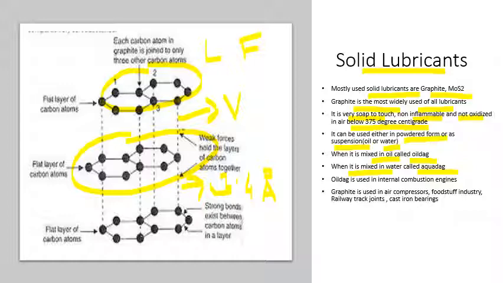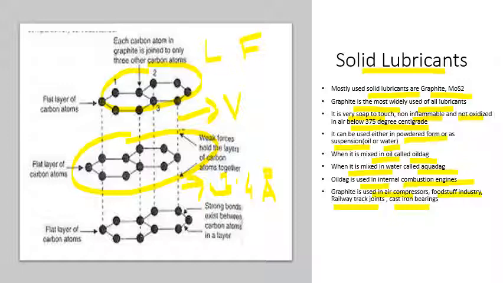The oil dag, graphite mixed in oil, is used in the internal combustion engine between the cylinder wall and the piston. Graphite is used in air compressors, the foodstuff industry, railway track joints, and cast iron bearings. According to its properties, these are the major applications of graphite.